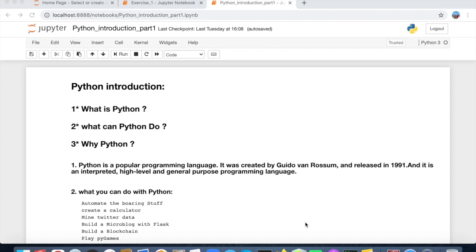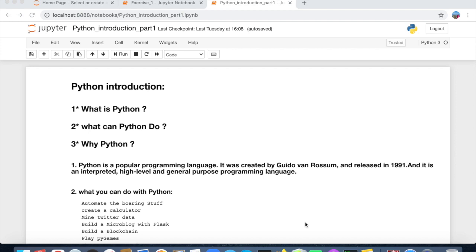This tutorial is completely for beginners and also for those who don't have any idea about programming or are not from a computer science background. Before we go deep, we need to know some basic things. What is Python? Python is a popular programming language. It was created by Guido van Rossum and released in 1991. And it is an interpreted, high-level and general-purpose programming language.